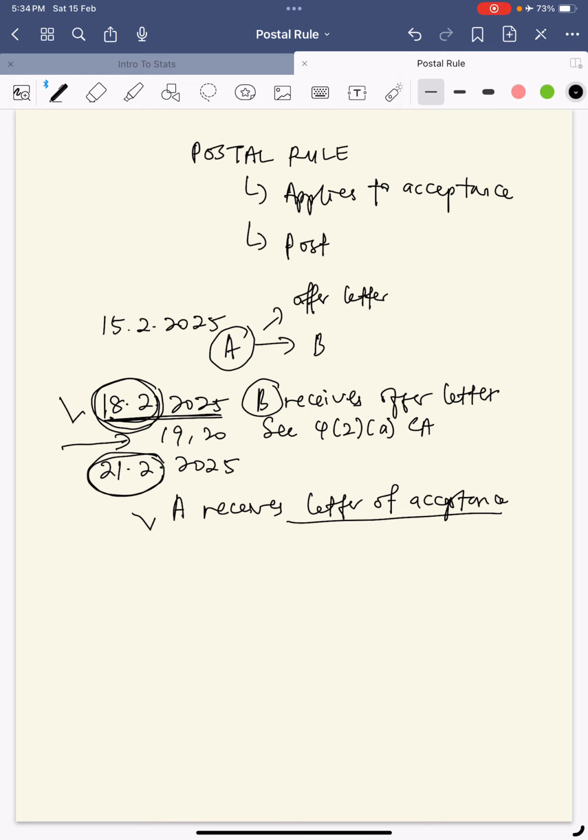So memang when B posted the letter of acceptance, regardless if the letter is lost or never received, A never received the letter of acceptance, it doesn't matter. In law, as soon as B put the letter in the post box, A is already bound by the contract. Okay, so we have a case on postal rule that you can read, and I think that when you read that case, you are going to understand more about this concept of postal rule.